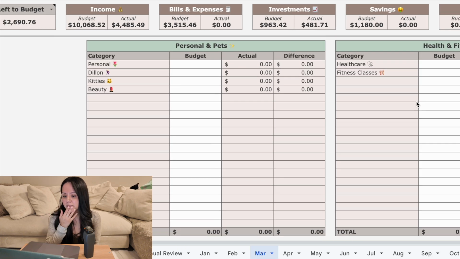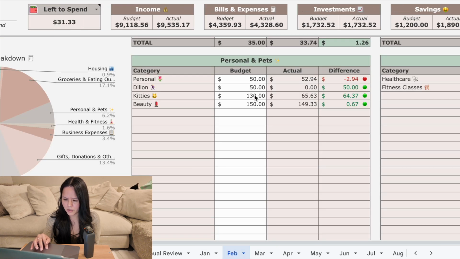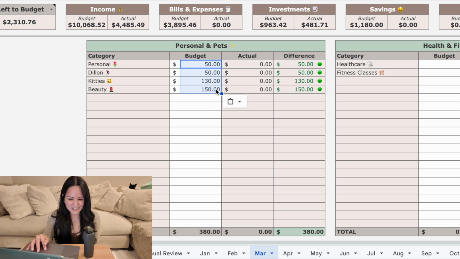Personal and pets. So for personal, I'm just gonna do 50. Just what we did last month. What did we do last month? 50, 50. I'm just gonna copy all this. And I'm gonna increase the beauty one.